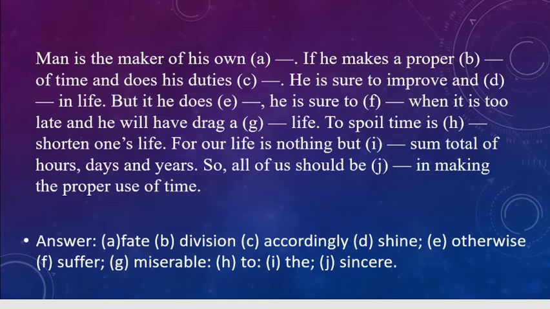So the first one says, man is the maker of his own fate. I said fortune, no problem. If he makes a proper division of time and does his duties accordingly, he should improve and shine in life. I say succeed in life, no problem. But if he does otherwise, if he does the other thing, he is sure to suffer, he is sure to lose when it's too late, and he will have to drag a dash life, a miserable life.